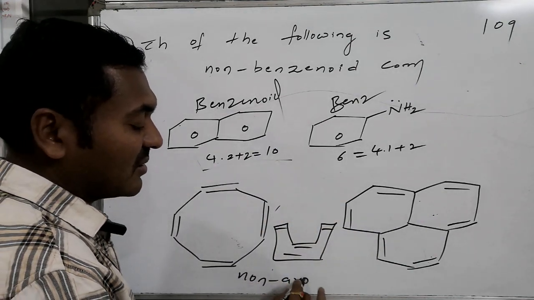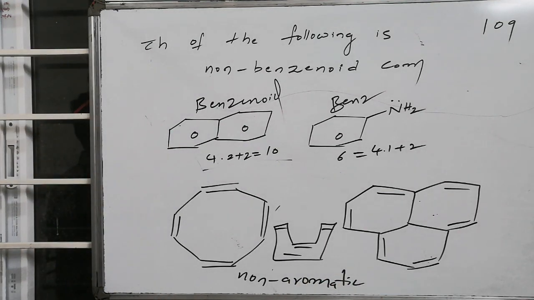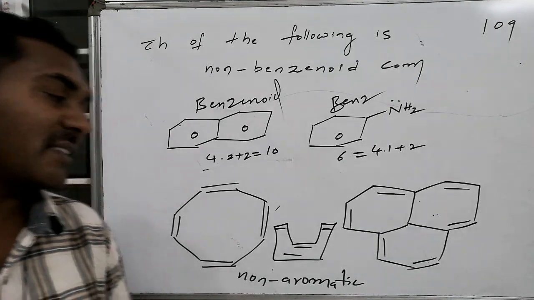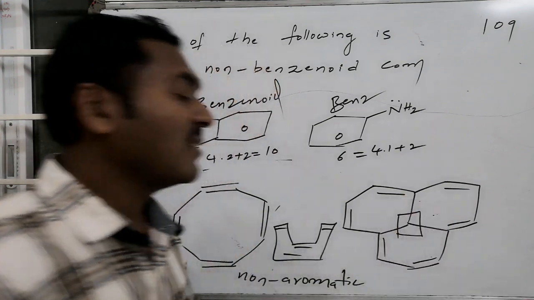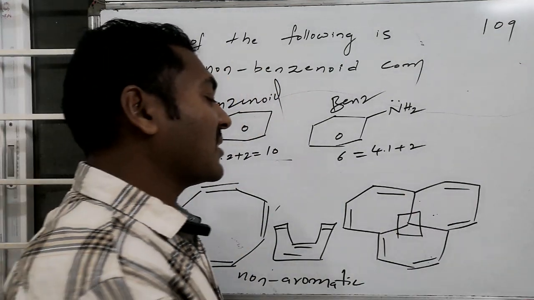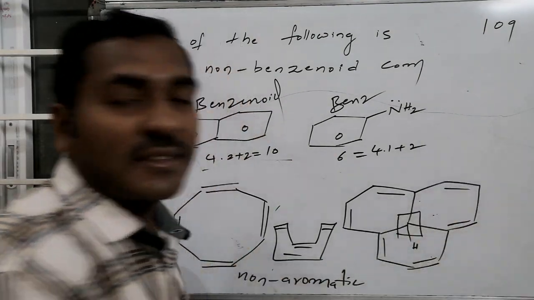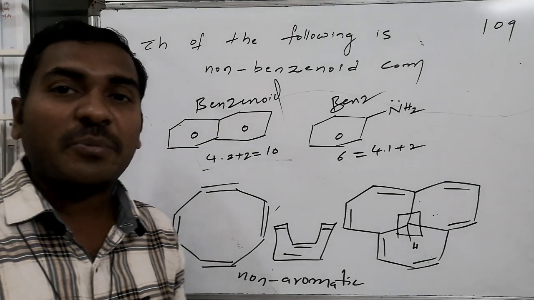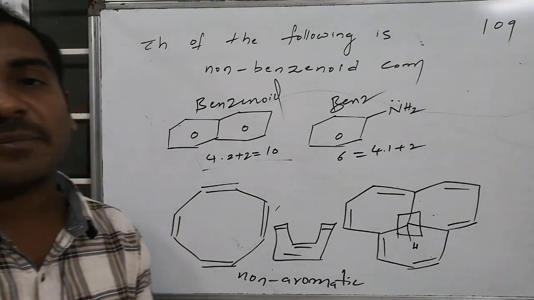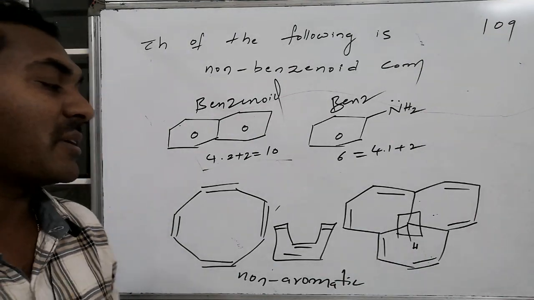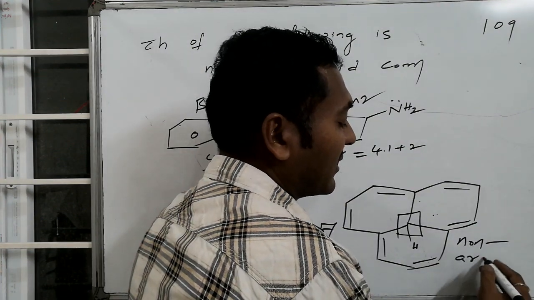When it is not an aromatic compound, the benzenoid and non-benzenoid discussion doesn't come. In this other case also, in the interior of the ring there is one carbon associated with hydrogen. It is sp3 hybridized and not present in the plane. Whatever the interior portions of the ring system are, they must be part of the plane, but it is not in the plane, so it is also non-aromatic in nature.